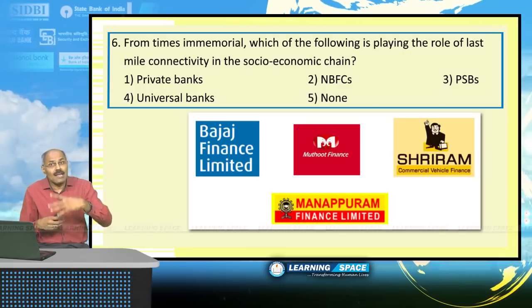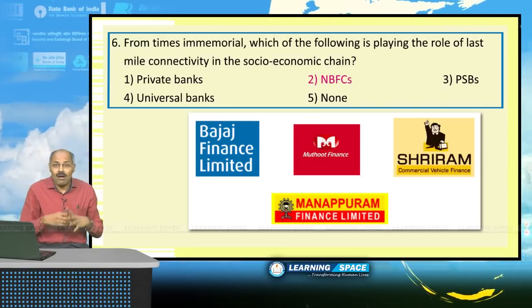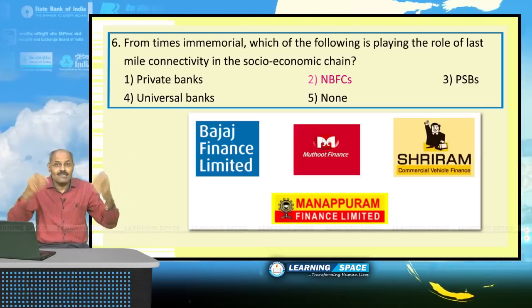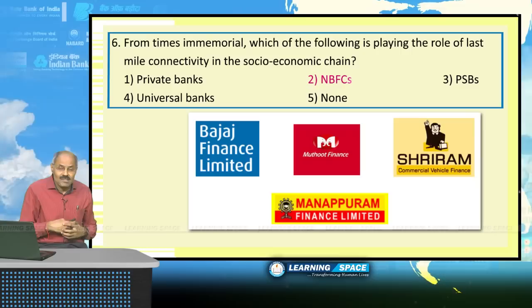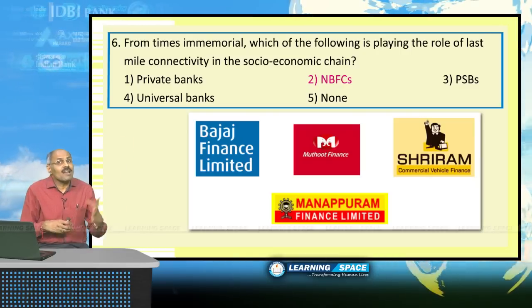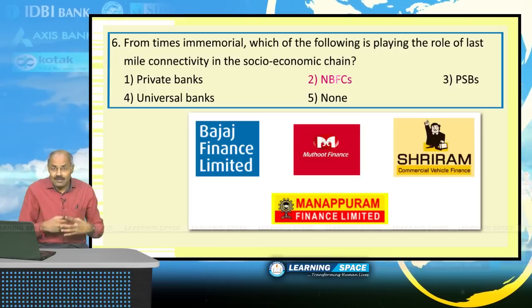So here the answer is NBFCs because public sector banks or private sector banks or universal banks were not in existence. They expanded during the past 30-40 years, but prior to that, several non-banking financial institutions, probably registered